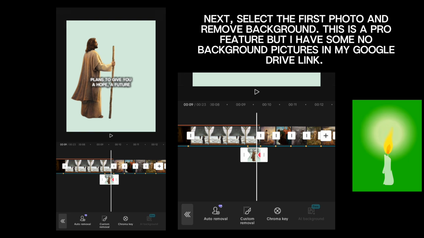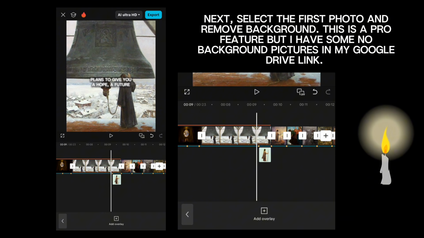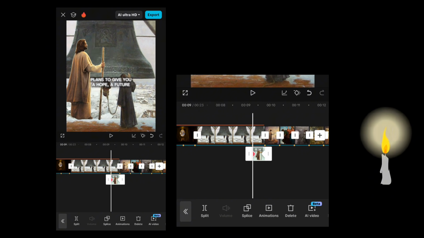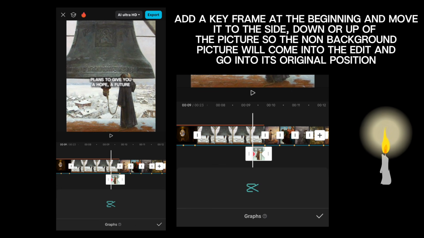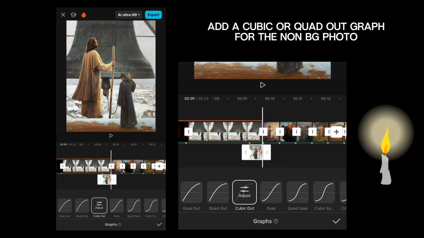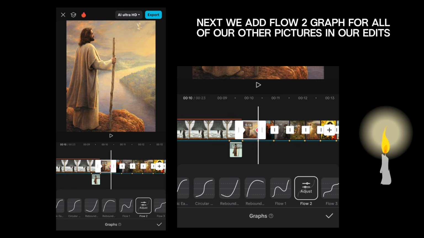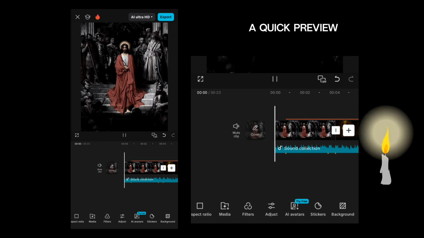Next, select the first photo and remove background. This is a Pro feature, but I have some no background pictures in my Google Drive link. Add a keyframe at the beginning and move it to the side, down or up of the picture. So the non-background picture will come into the edit and go into its original position. Add a cubic or quad out graph for the non-BG photo. Next we add flow to graph for all of our other pictures in our edits.